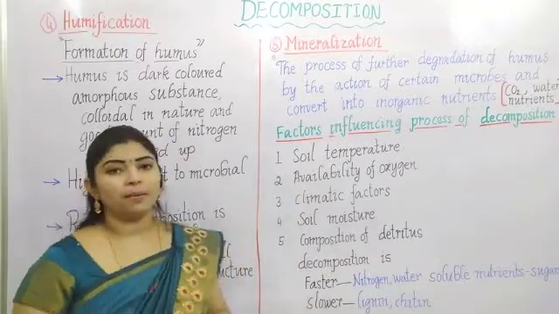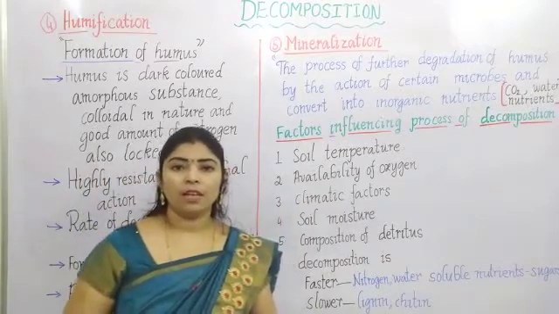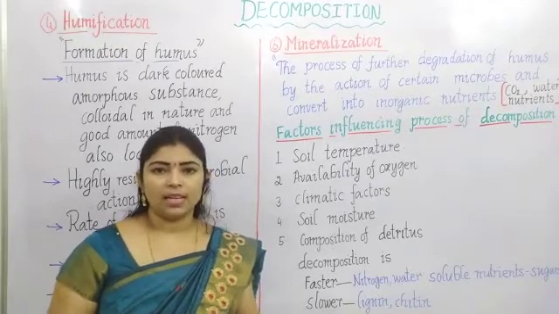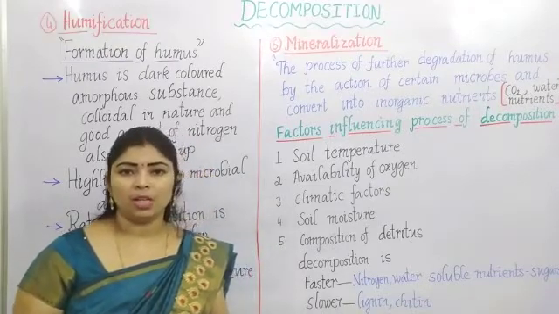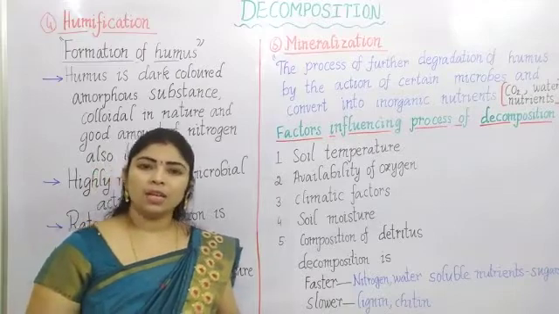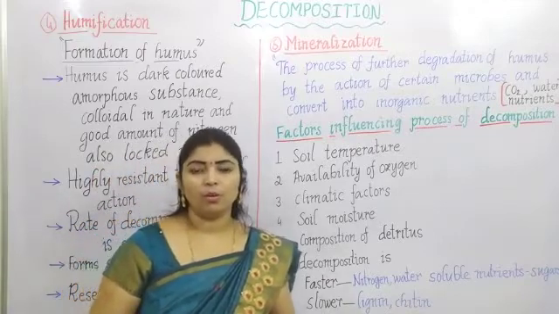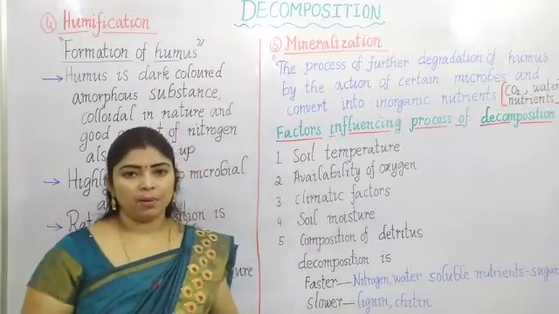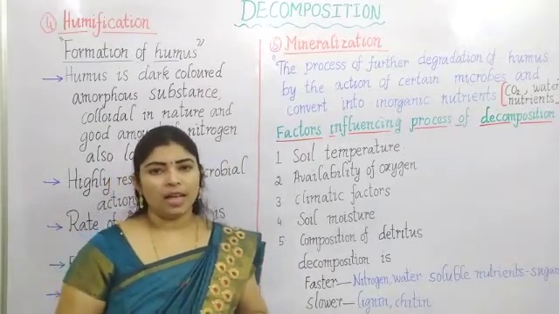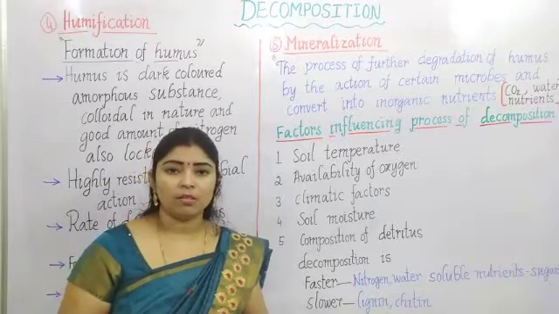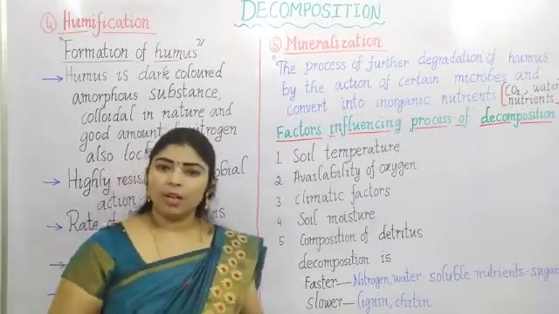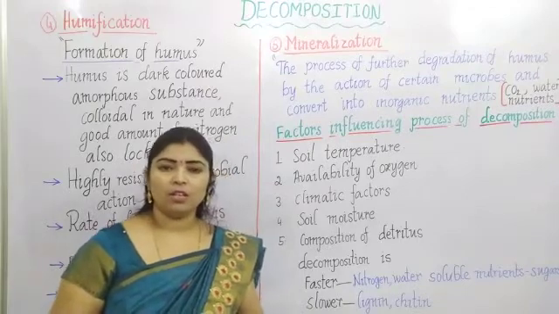First one is soil temperature. For metabolic activities of the organisms, optimum temperature is required. Similarly, soil microbes, the decomposers, also require optimum temperature in order to perform their activities. The decomposition process will be rapid or slower depending upon the temperature of the soil.